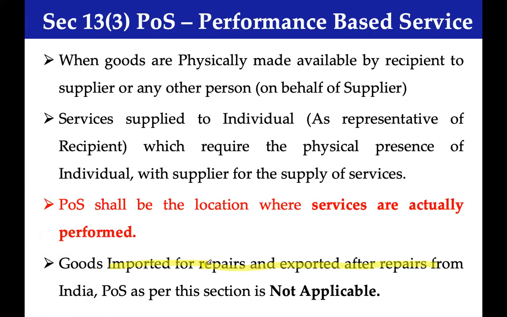When a particular section says that place of supply for a transaction will not be determined as per this section, then we are forced to go to the general section. General section will say location of recipient will be place of supply.